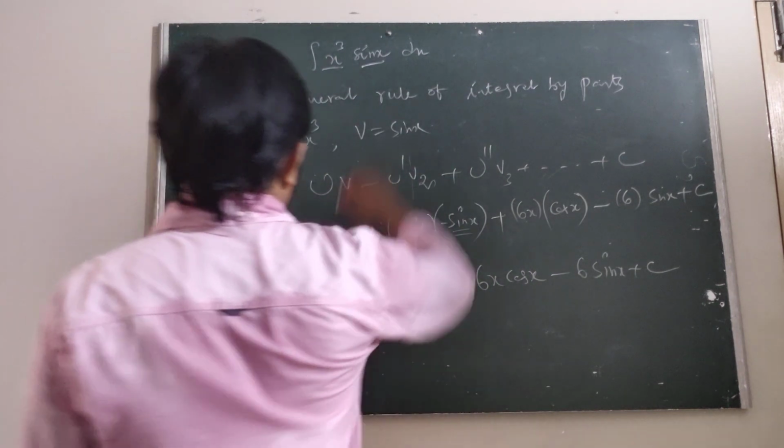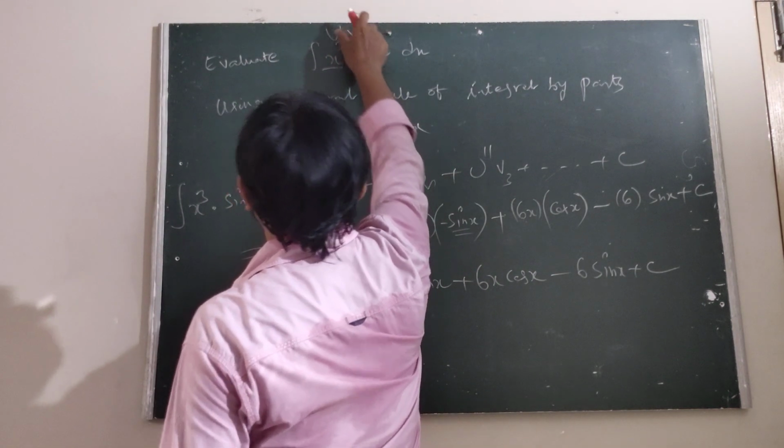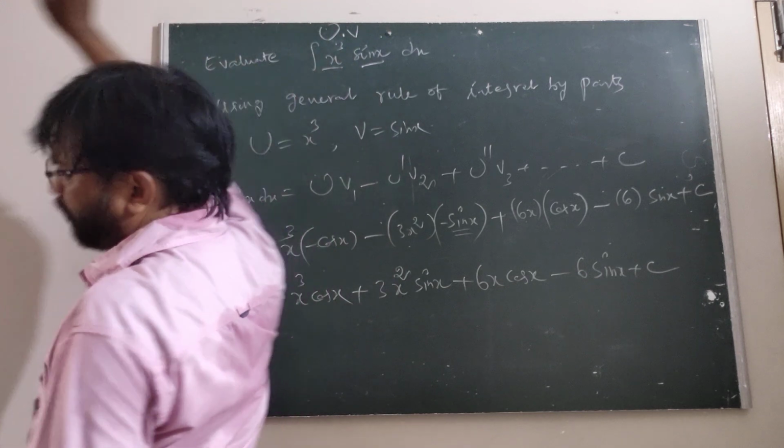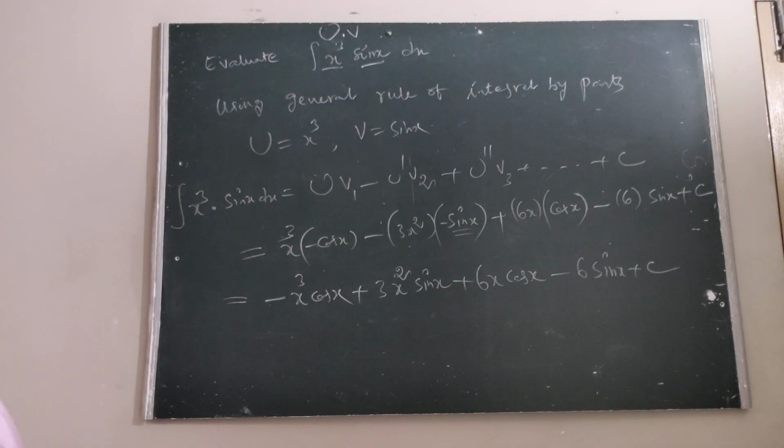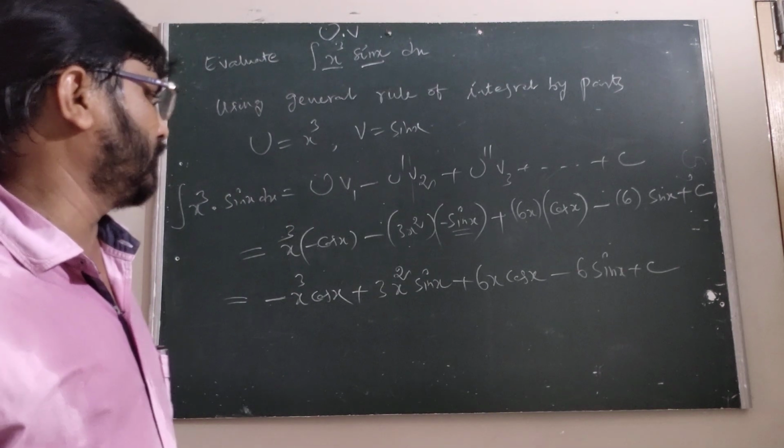This is the uv rule. The u into v rule. That is, we are getting here minus x cube into cos x, plus 3x square into sin x, plus 6x cos x minus 6 sin x plus c.